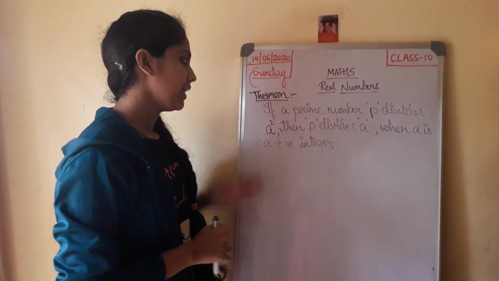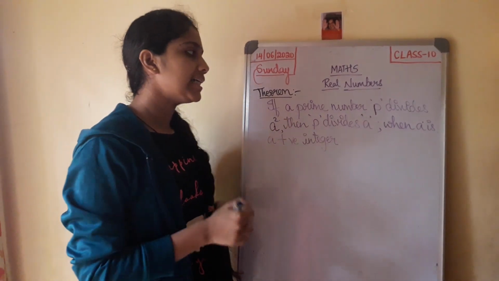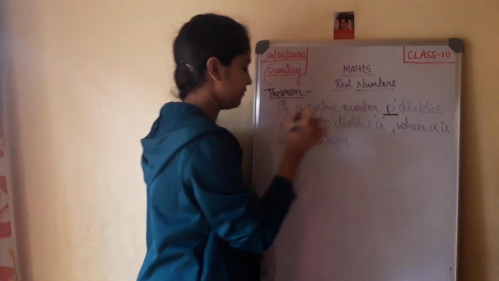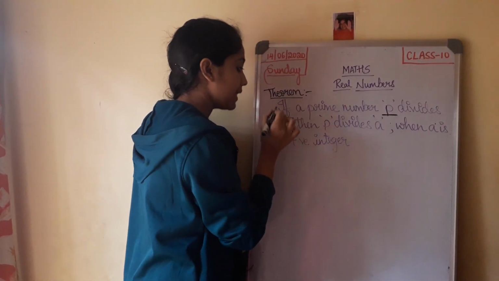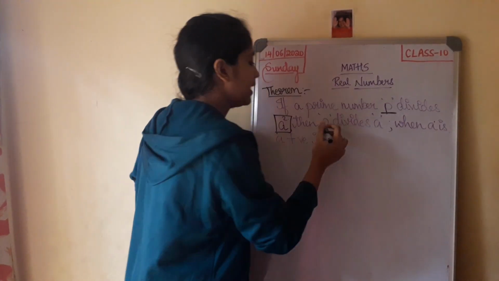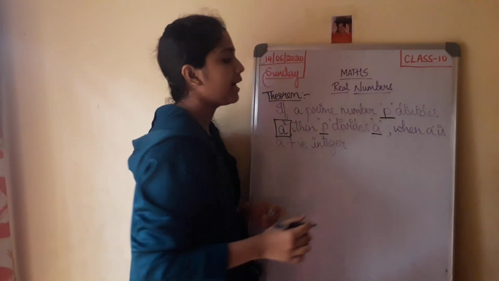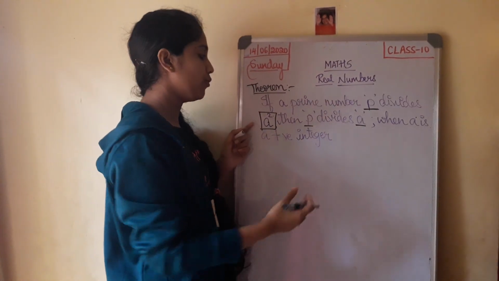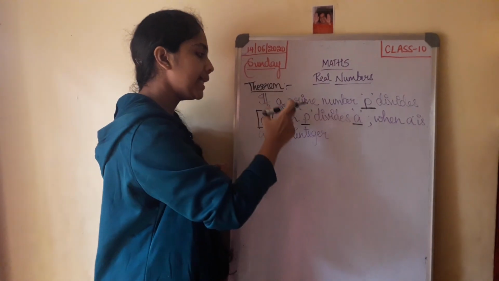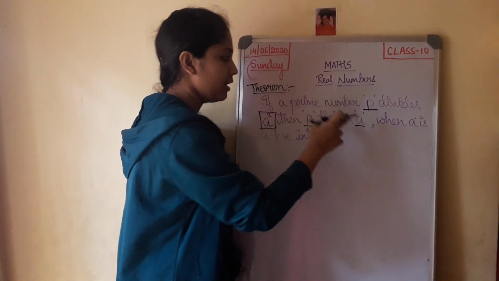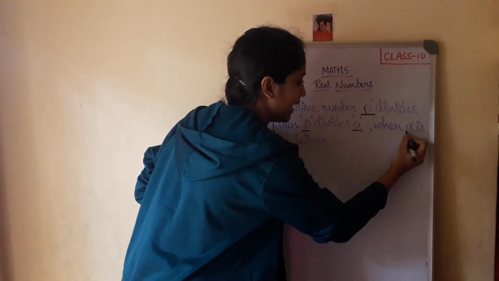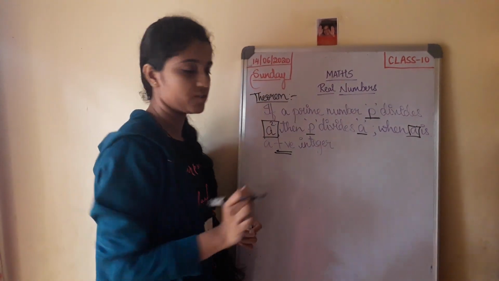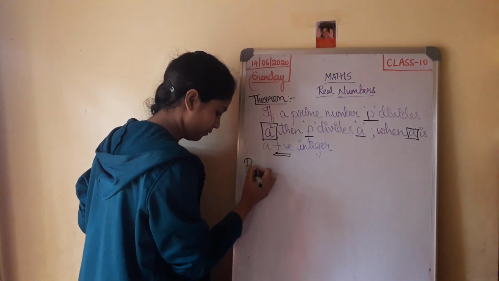Now look at this. If a prime number P divides A square, then we will have to prove that P divides A. Now they are already saying that P divides A square. We will have to prove that if P divides A square, then P also divides A. There is a condition that here A is a positive integer. Now let us start with the proof.